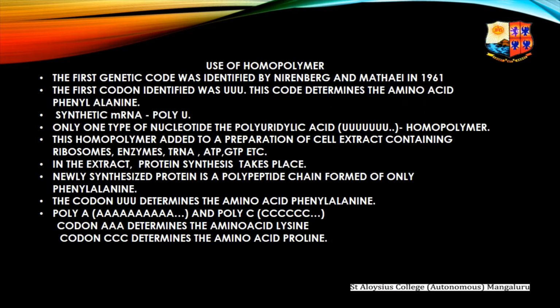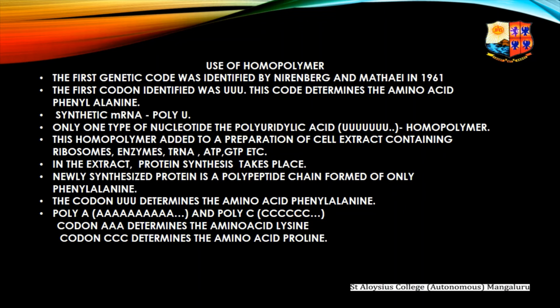This homopolymer is added to a preparation of a cell extract containing ribosomes, enzymes, tRNA, ATP, GTP, etc. In the extract, protein synthesis takes place. It is found that the newly synthesized protein is a polypeptide chain formed of only phenylalanine.